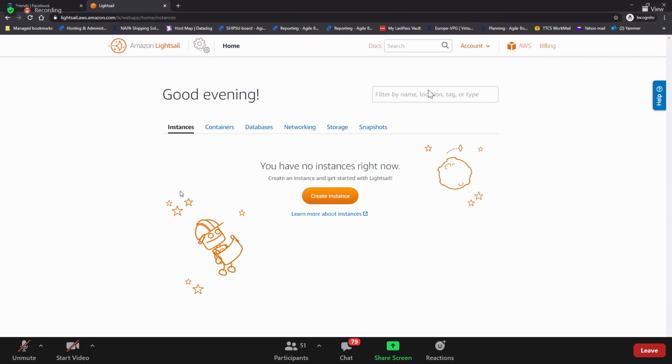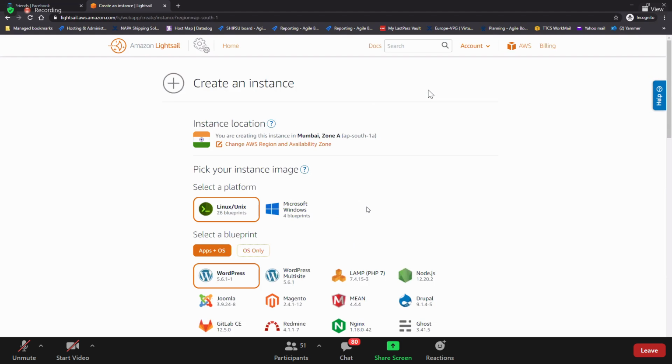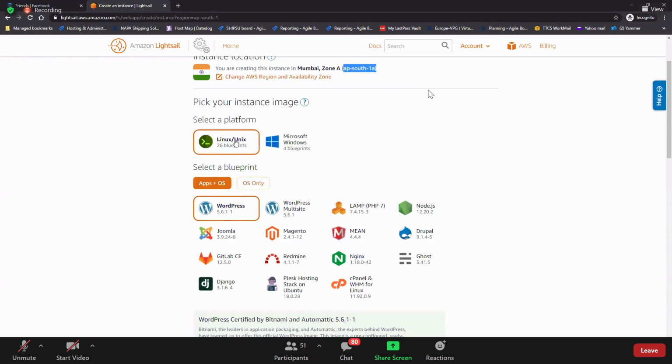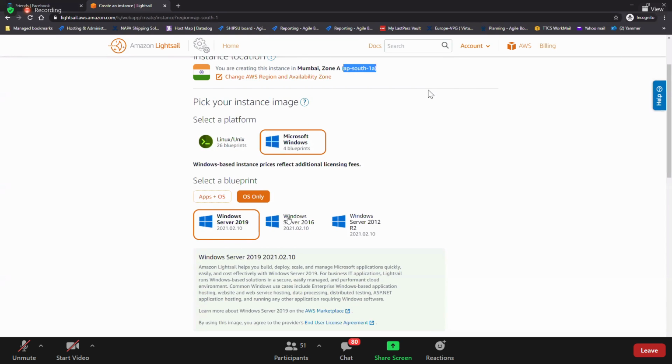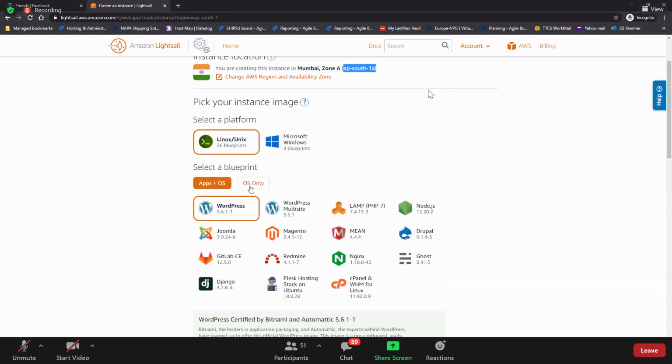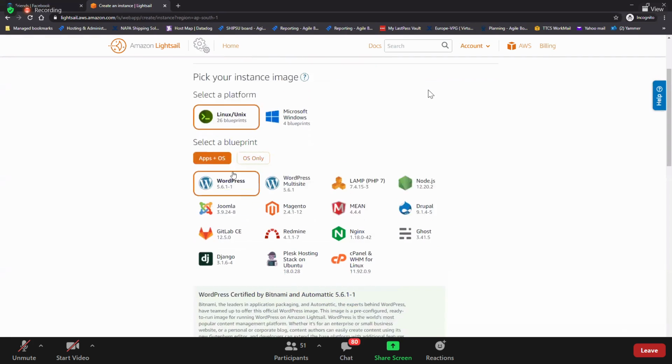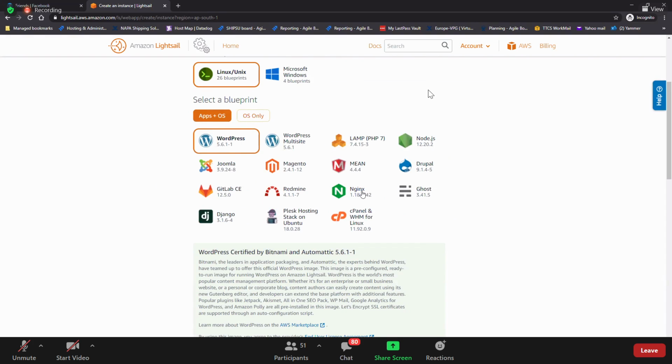Let's go one by one and see here, guys. Should we go and create an instance? Let's do that. Create instance, see how it looks. This has a region. You are in Mumbai, and the availability zone is AP South 1A. You can change it anytime, right? And then platforms: it supports Linux and Windows. If you go to Windows, you have only these servers, but in Linux, you have plain OSs and pre-baked applications. See, if you go for Linux, you have these many applications available at the moment.